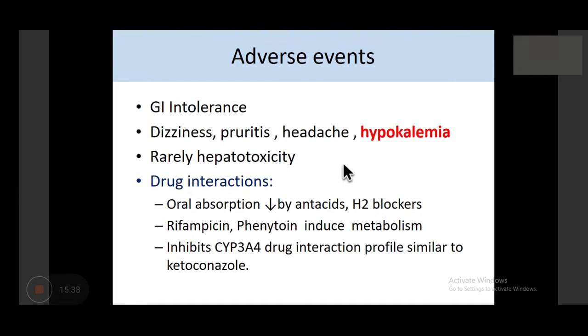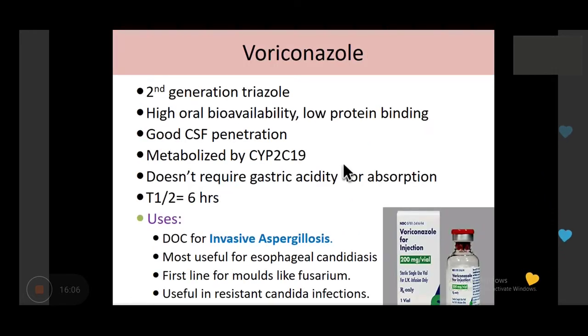There are some drug interactions: oral absorption is reduced by antacids and H2 blockers, just like ketoconazole. Rifampicin and phenytoin induce the metabolism of itraconazole, and it inhibits the enzyme cytochrome P3A4. So the profile is similar to ketoconazole. Actually, this group of drugs, the azoles, are inhibitors of cytochrome P3A4. So there is some interaction, but least with fluconazole and maximum with ketoconazole.